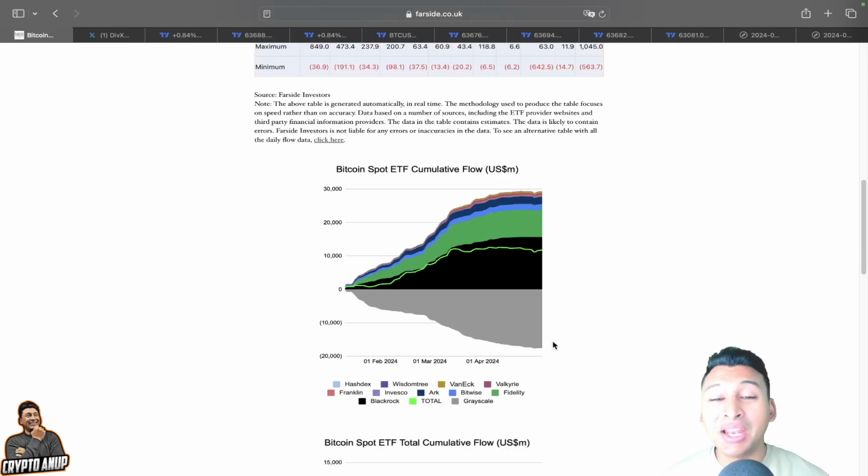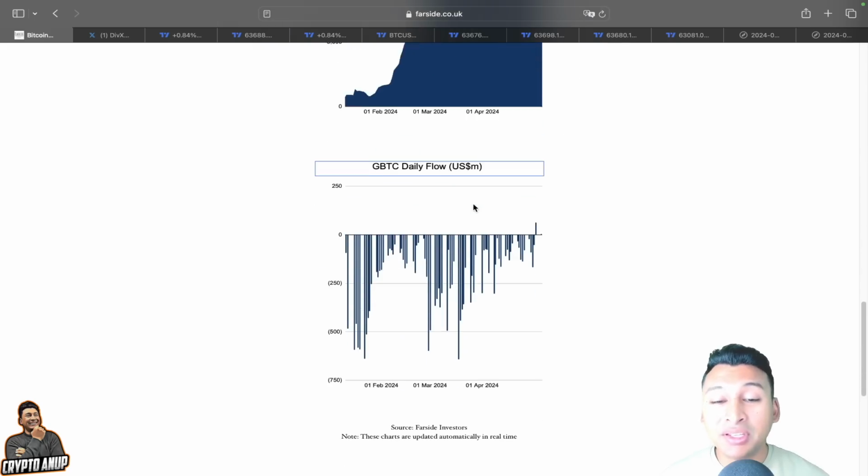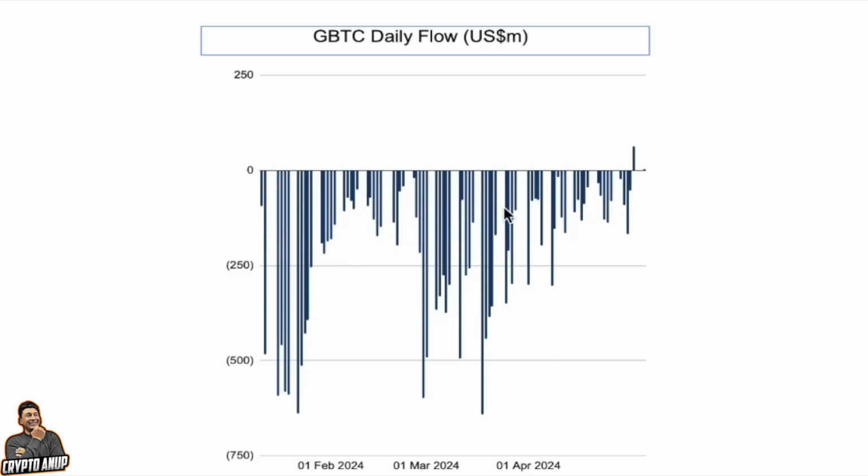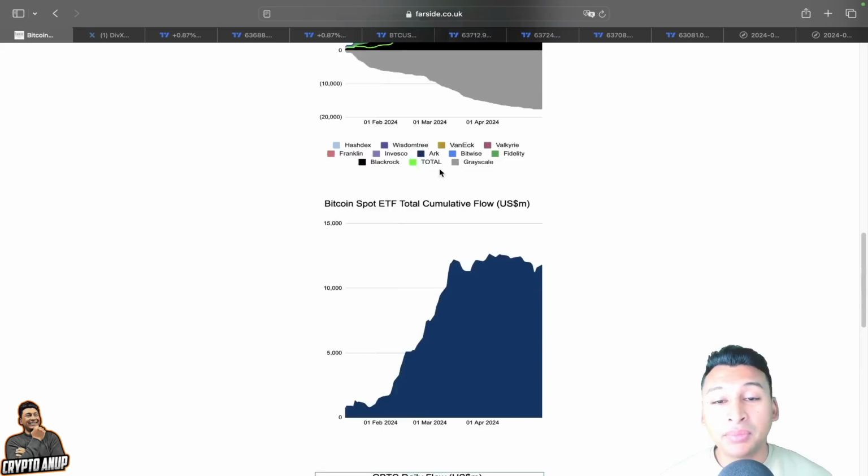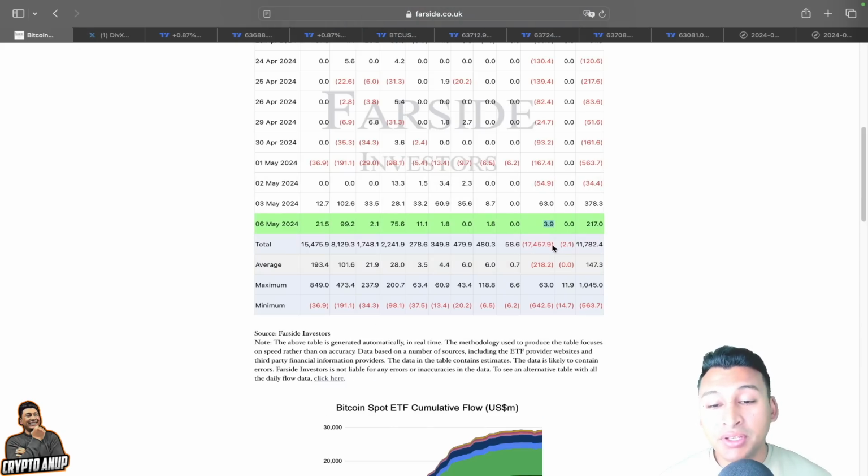What does this mean? If you look at this GBTC daily flow, it was clearly negative. But since 3rd of May, we are seeing a spike on the positive side. This is a very nice post from Crypto Div. Big shout out to this guy. GBTC inflow of 63 million, I just showed you here, right? You can see GBTC inflow of 63 million.